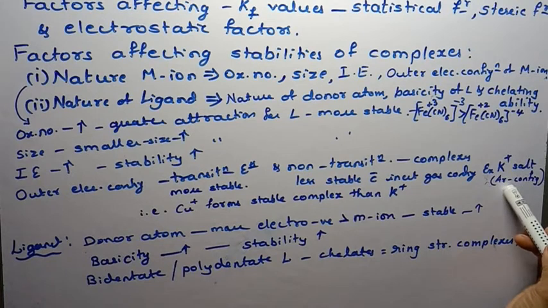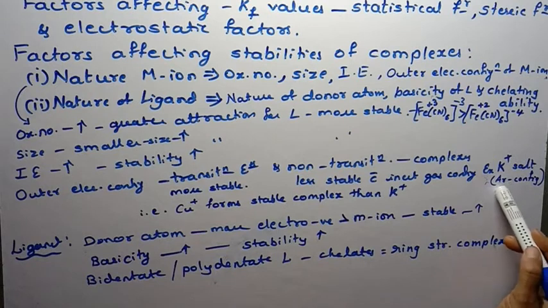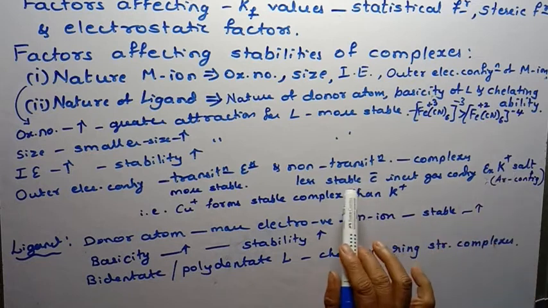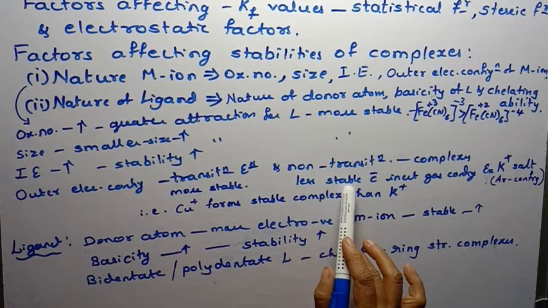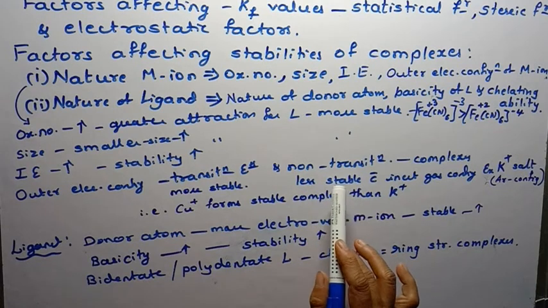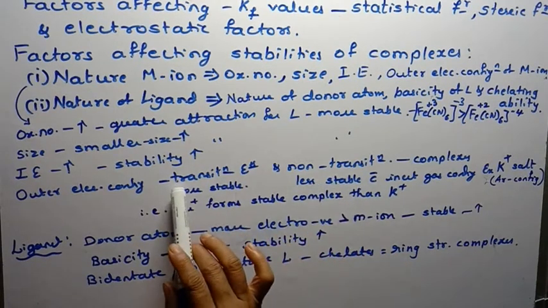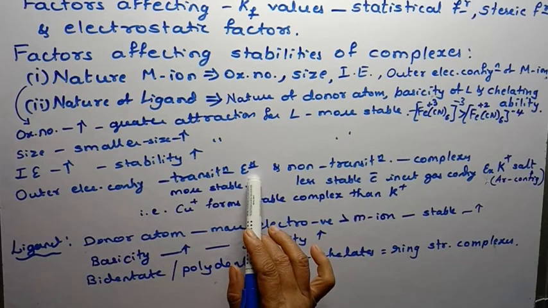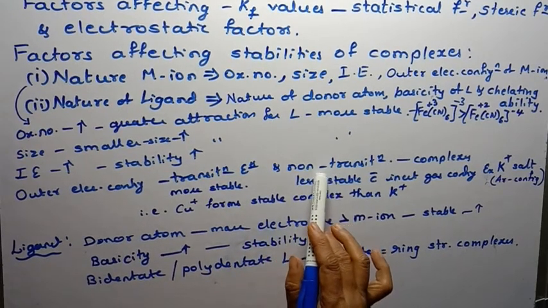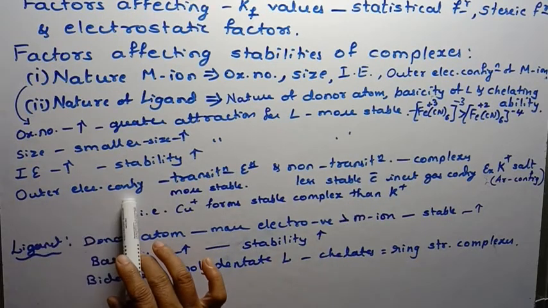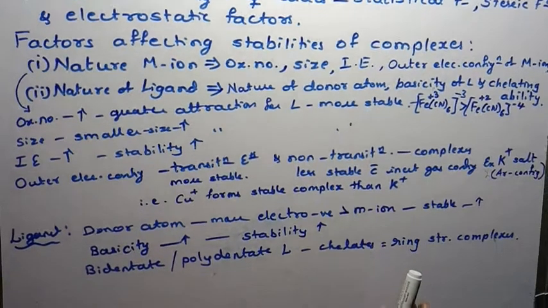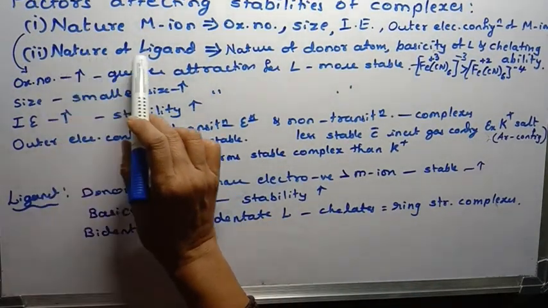It has inert gas configuration, the same as that of argon, isn't it? With this stable electronic configuration, they will not form stable complexes, and thereby the complexes formed by transition elements are quite stable compared to those formed by non-transition elements, and that is due to outer electronic configuration. So with this we'll go for the second one, nature of ligand.